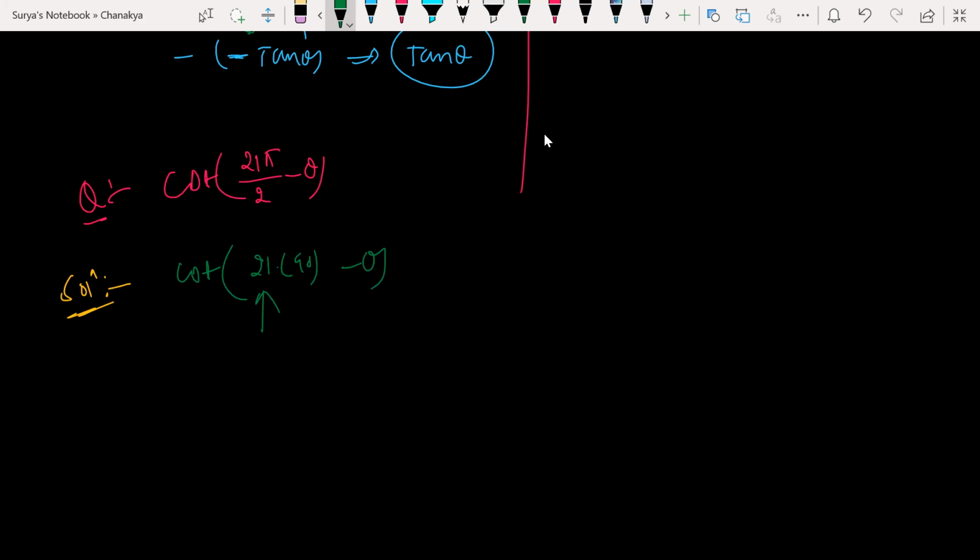So do we change it to tan theta? Look at this here. Basically, we have a shortcut. Let me tell you, guys. If you have an odd multiple of 90, odd multiple of 90 means 21 times 90, where does it become? Where does it become? Sir, in sine. Which house? Sine house, sir.